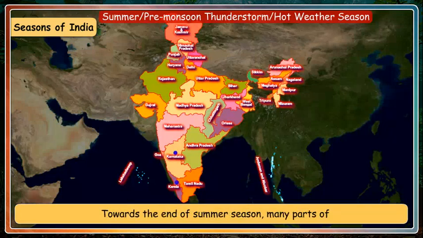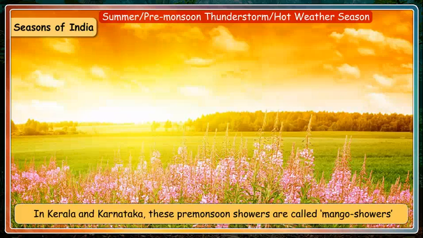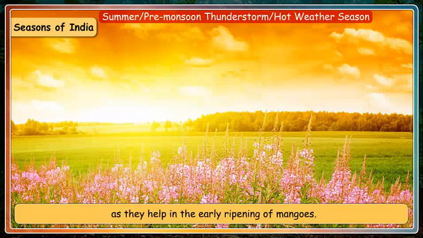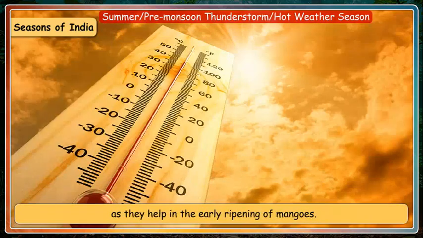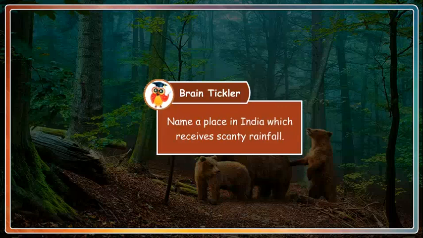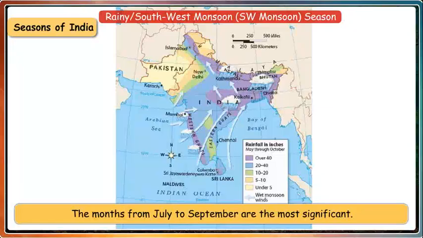Towards the end of summer season, many parts of India experience pre-monsoon showers. In Kerala and Karnataka, these pre-monsoon showers are called mango showers, as they help in the early ripening of mangoes. Brain tickler. Name a place in India which receives scanty rainfall.